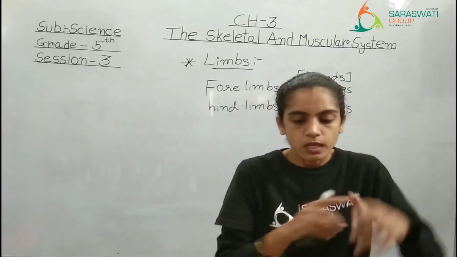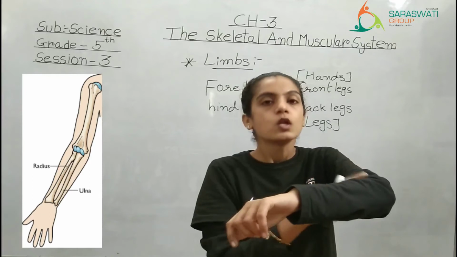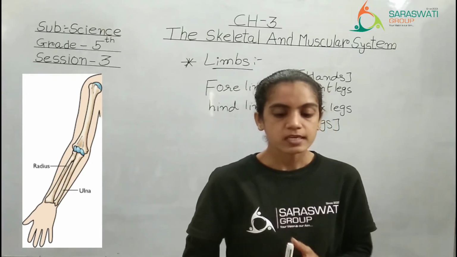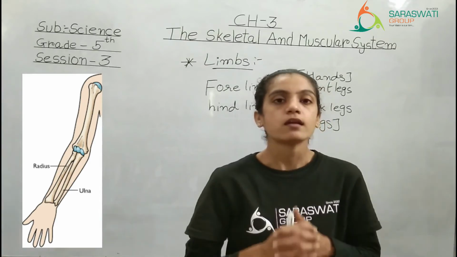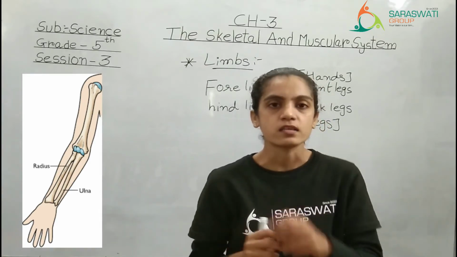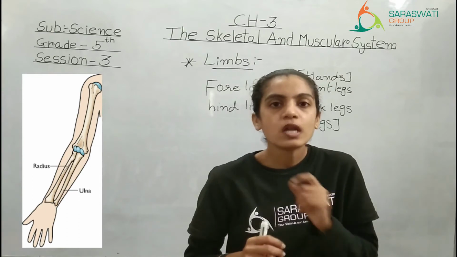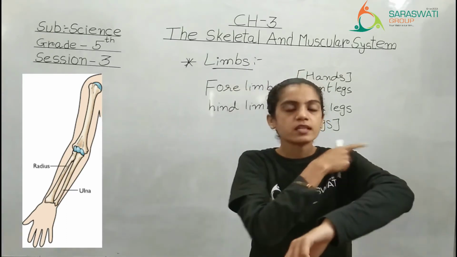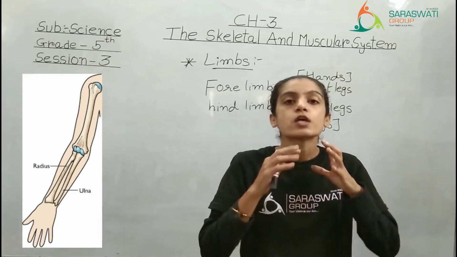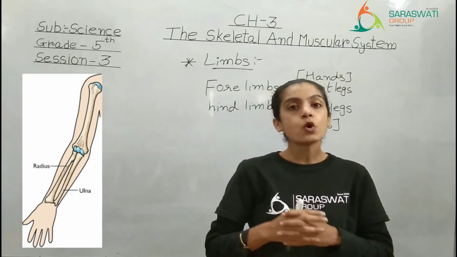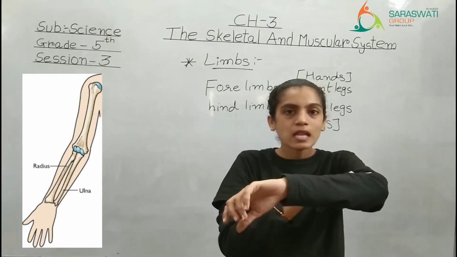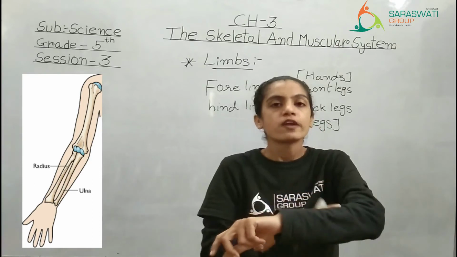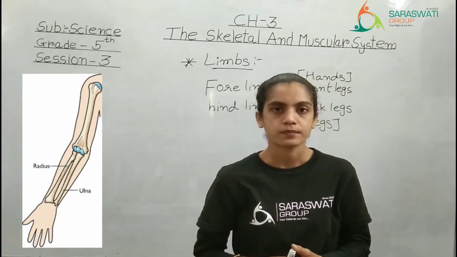Now see, the lower arm will have two bones. What are their names? They are radius and ulna. Underline this. So, the bone present in the upper arm is known as humerus, and the bones present from elbow to wrist are two in total, radius and ulna.